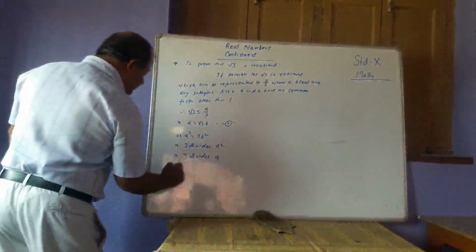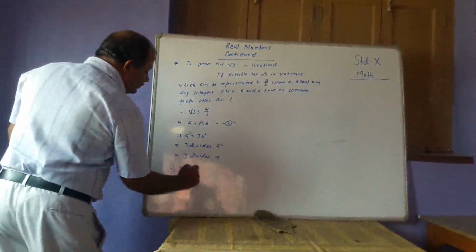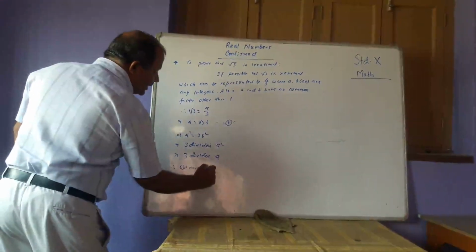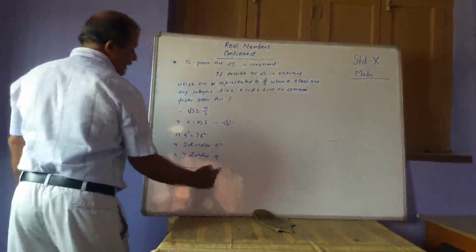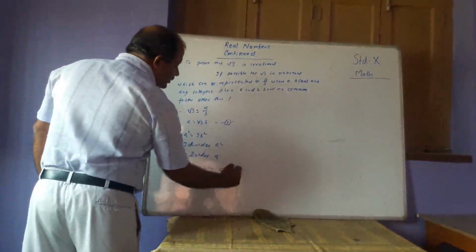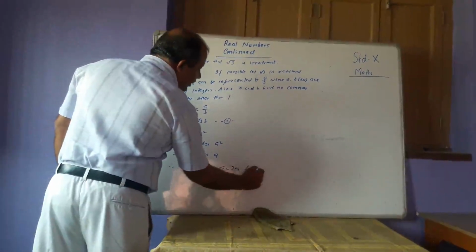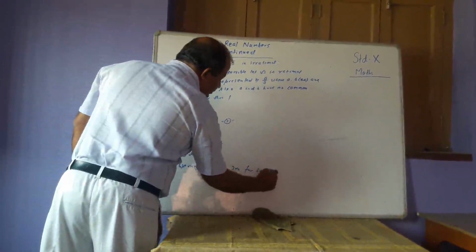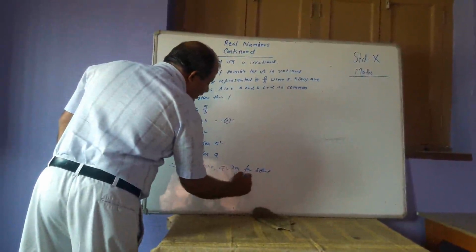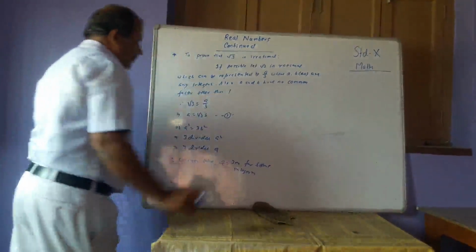And therefore, we may take a is equal to 3m for some integer m.